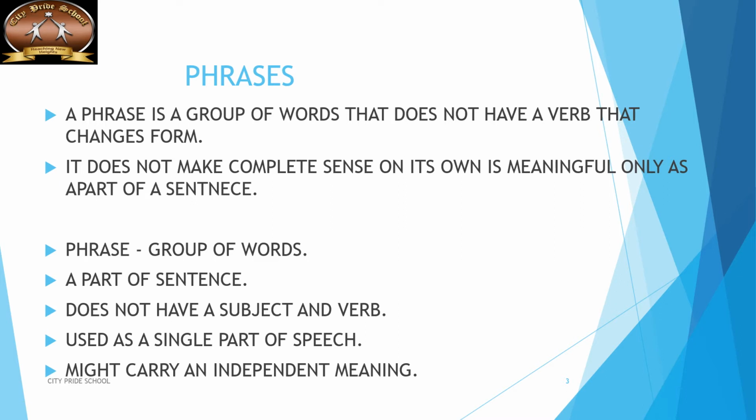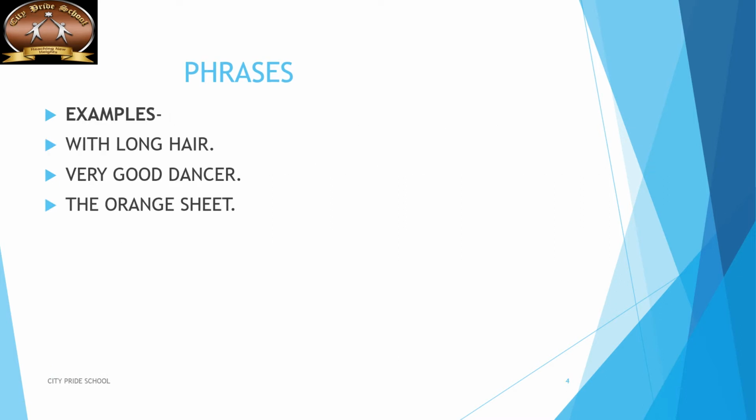Let us see a few more examples. With long hair. Now who is with the long hair? We don't know. Very good dancer. The orange sheet, on the hill, in the garden, in the aquarium, the ripe oranges. These few examples do not give you any meaning; just a few words clubbed together is known as a phrase.